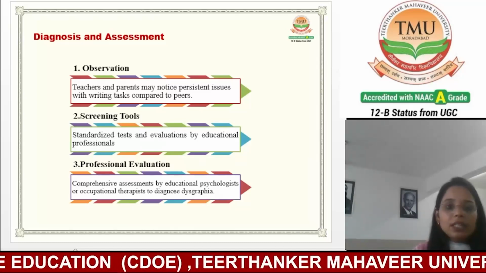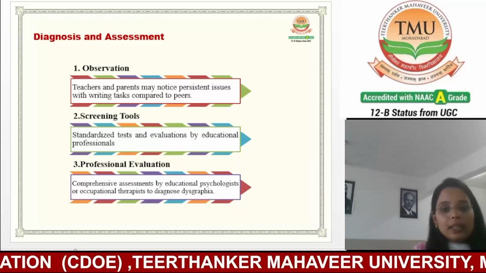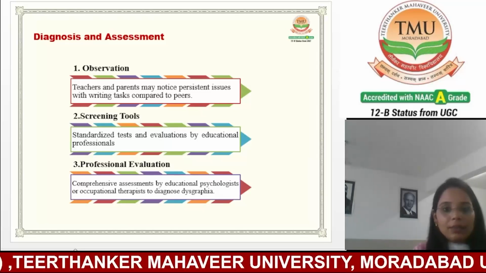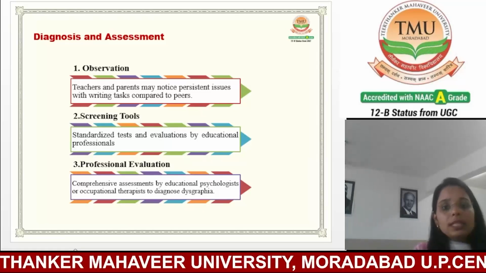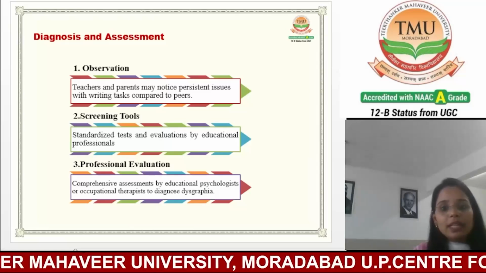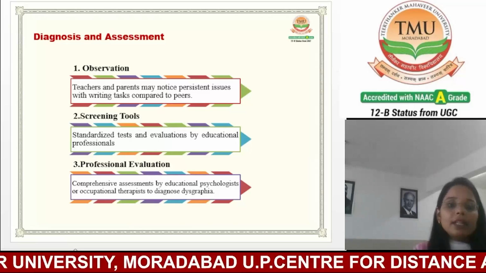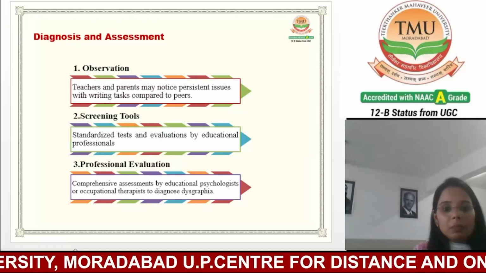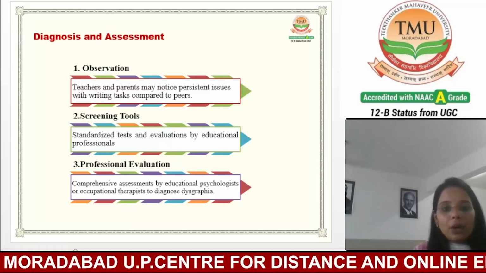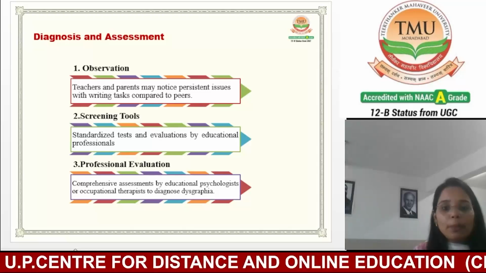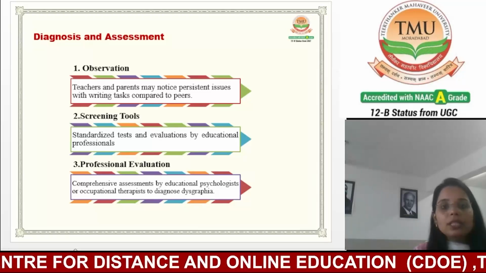The second one is screening tools. There are many standardized tests available in the market, and through these tools and evaluation by educational professionals, they can identify the problem. The third one is professional evaluation: comprehensive assessment by educational psychologists or occupational therapists to diagnose the dysgraphia issue.